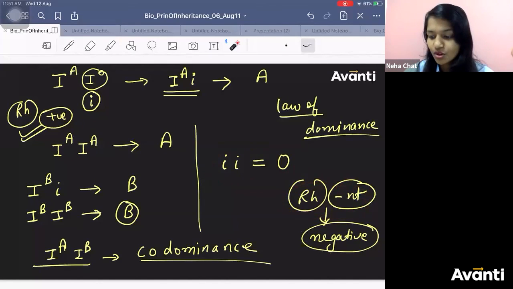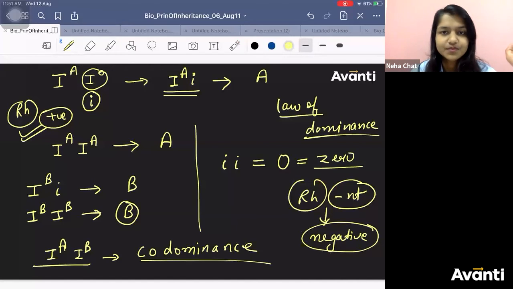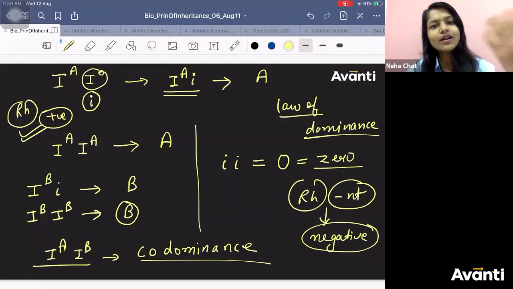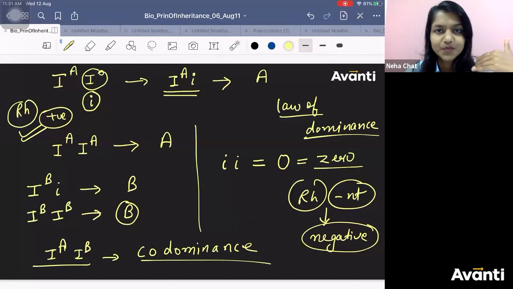O means zero. Relate O with zero. Nothing they have. No antigen. So O negative, you can give it to anybody. You are giving blood, but you are giving no antigen. No antigen means no foreign body. It means anybody can accept it. The body will not create antibody.